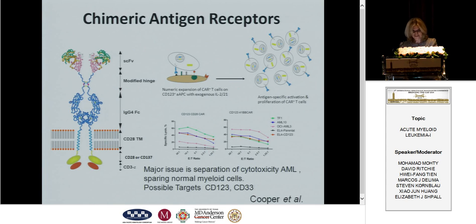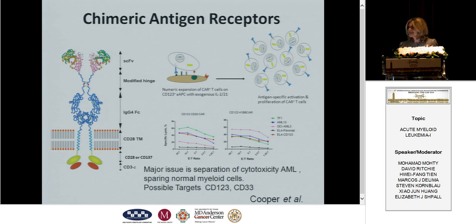And you heard from Steve, he showed you about chimeric antigen receptors. They are clearly an exciting novel approach that is being looked at in many different centers. The possible targets, as you heard from him, are CD123, CD33, and others. The group from Carl June and the University of Pennsylvania have very impressive data at ASH with CD123 in the preclinical setting. The problem with these chimeric antigen receptors is that there are a lot of off-target effects, so that they affect not only the cancer cells, the AML cells, but also the normal hematopoietic cells.